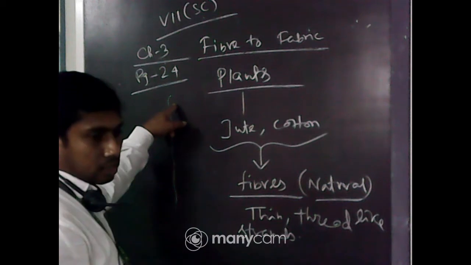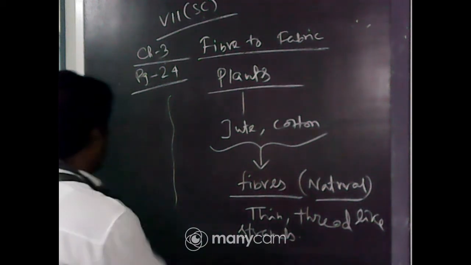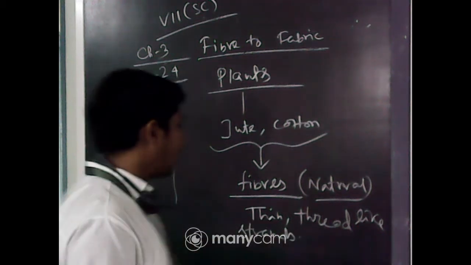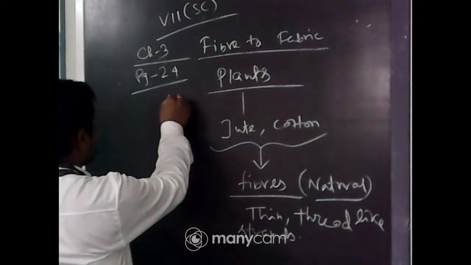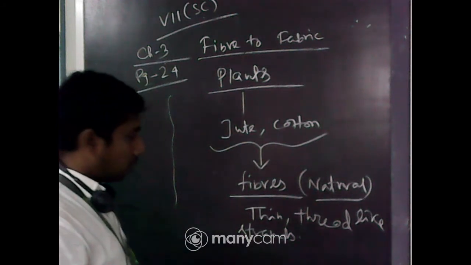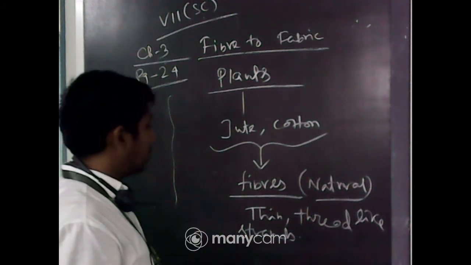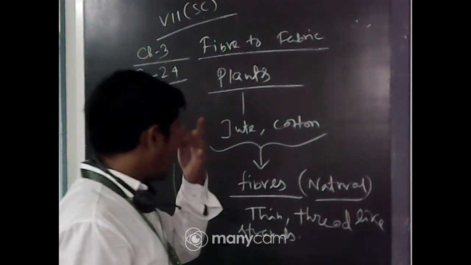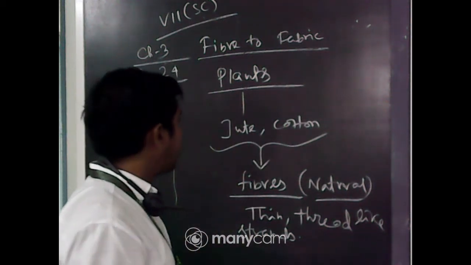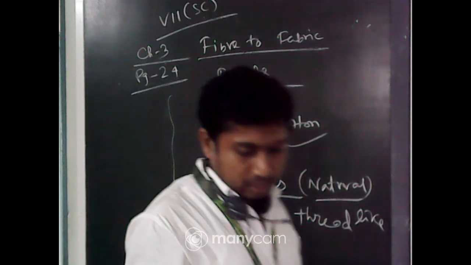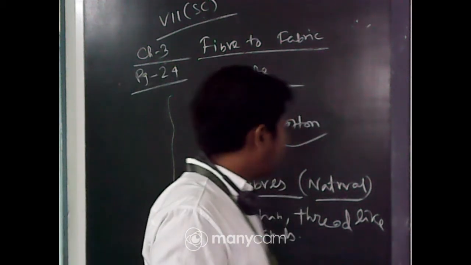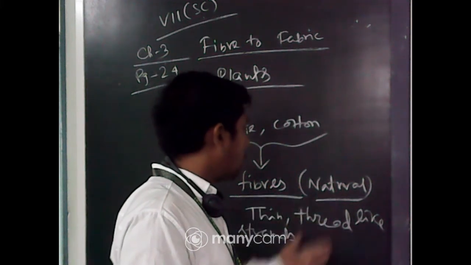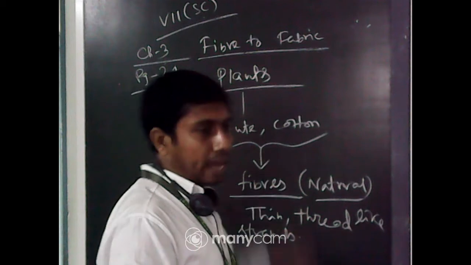Okay, you can see this. This is a very thin fiber, thin and strand, thread like strands. So this is called fibers, and these are some natural fibers which we got from jute and cotton. But in this chapter we will know about some fibers which are also natural, but are of animal origin.